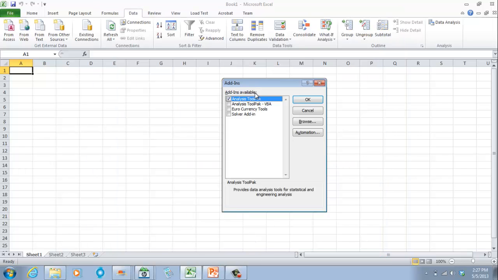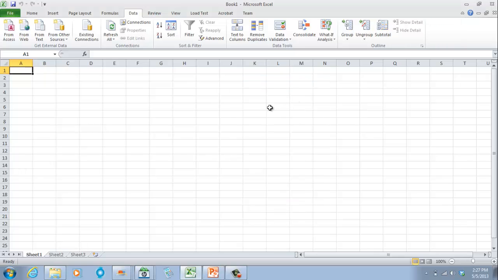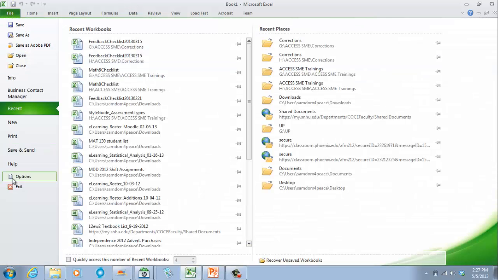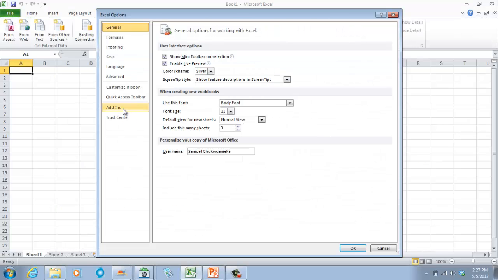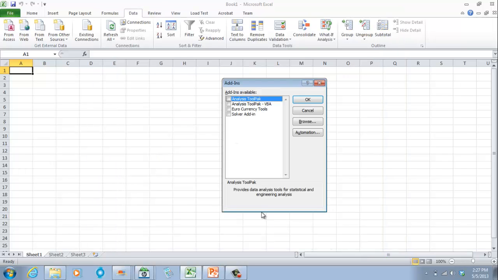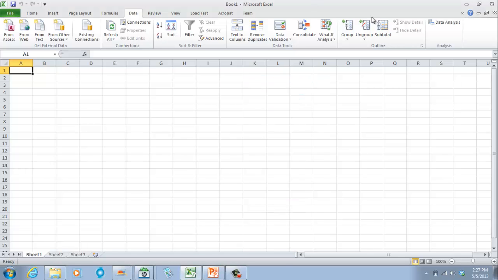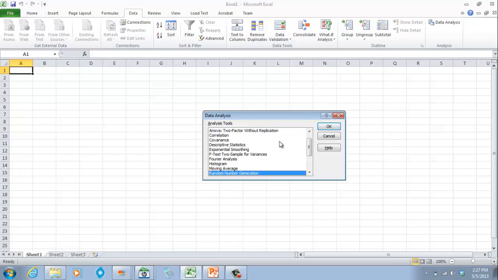And then these are the add-ins that are available, Analysis ToolPak. And you see it is checked. If I uncheck it now and click OK, it leaves. But if I want it back, I go to File, Options, Add-ins, Manage Add-ins, click on Analysis ToolPak, click OK. So when you are here, you click on Data Analysis, and it brings you straight to random number generation.